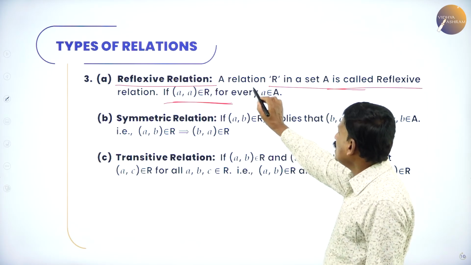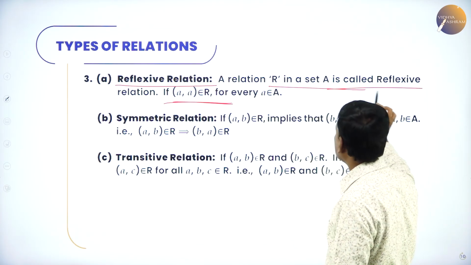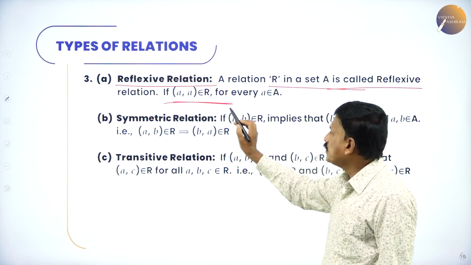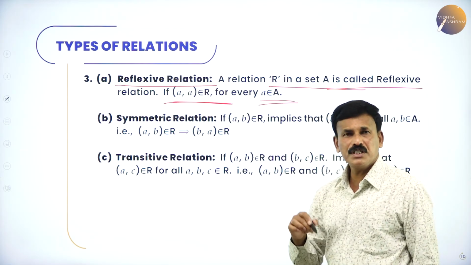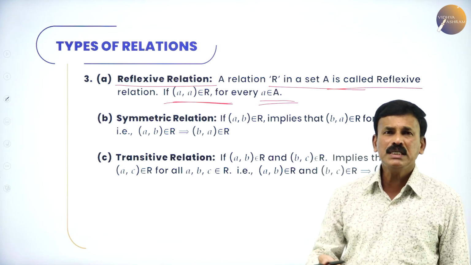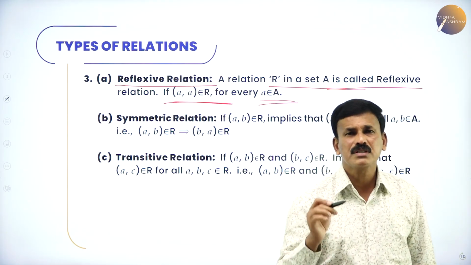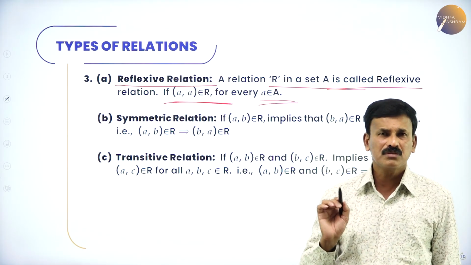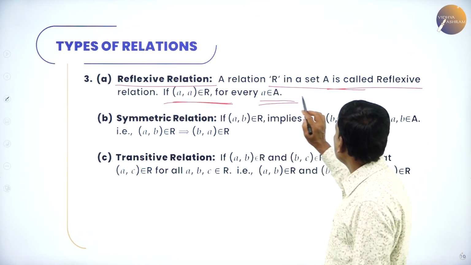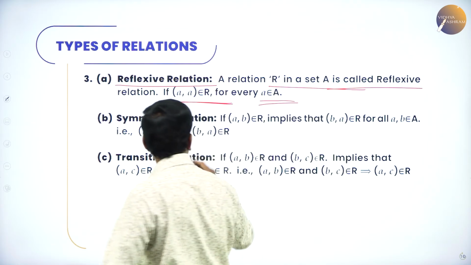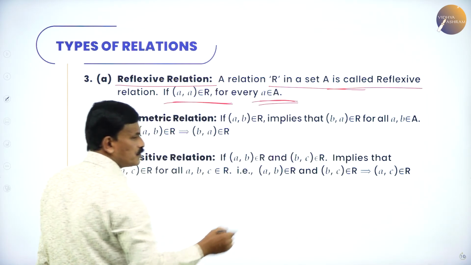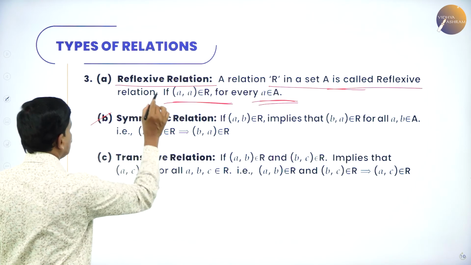So, a relation R in a set A is called reflexive if (a, a) belongs to R for every a belongs to A, that is (a, a), (b, b), (c, c) belong to R. Okay. A relation R in a set A is called reflexive if (a, a) belongs to R for every a belongs to A.